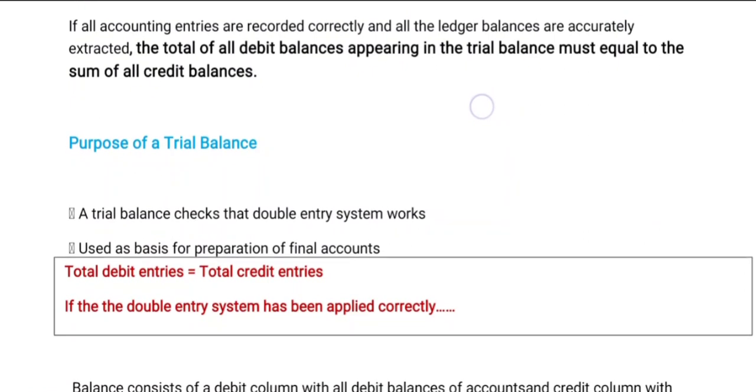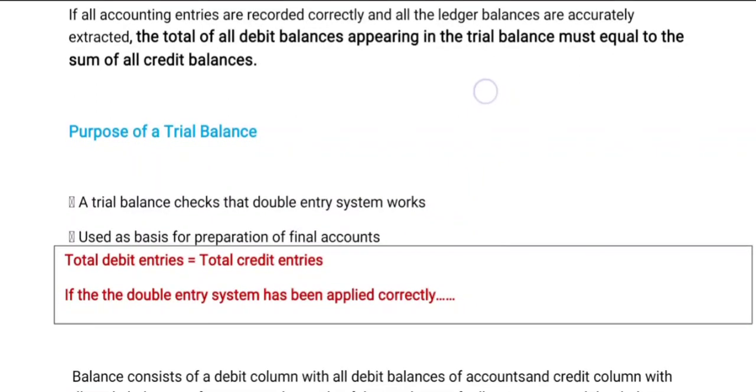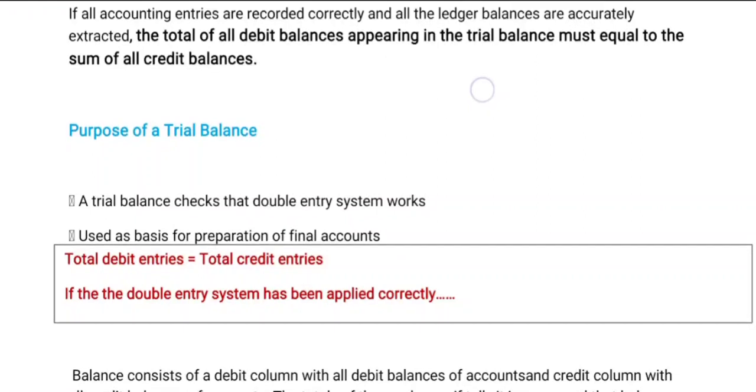Now, what is the main purpose of the trial balance? Why do we prepare a trial balance? Simply described, a trial balance checks that the double entry system works. It checks whether the double entry rules are correct or not, and another use is as a basis for the preparation of financial accounts. The major thing is that it is used for financial accounts.